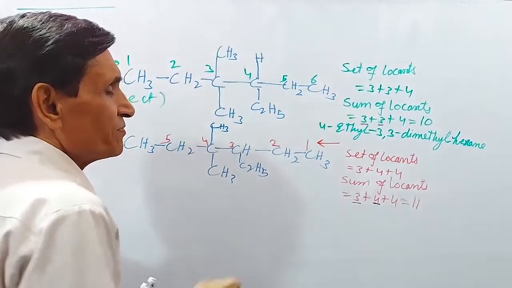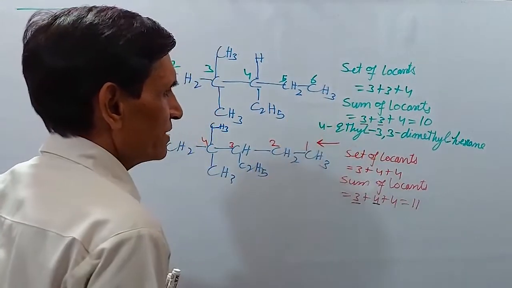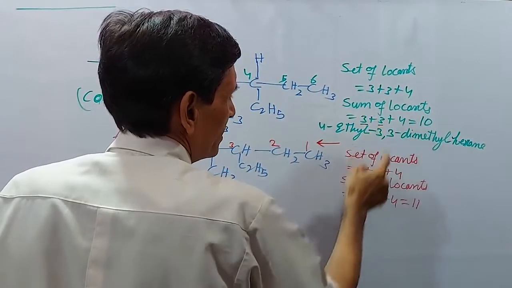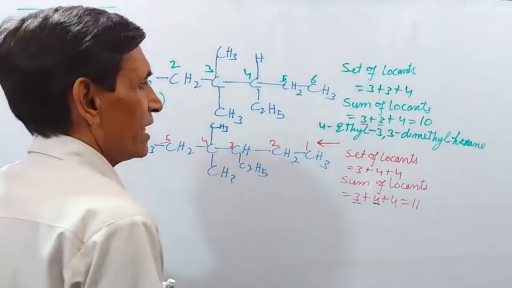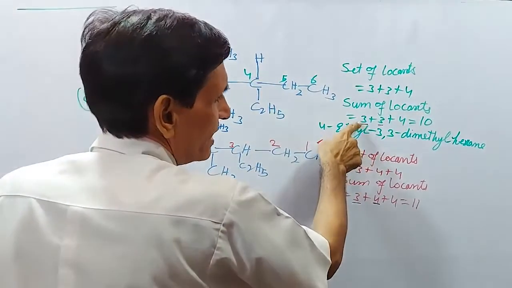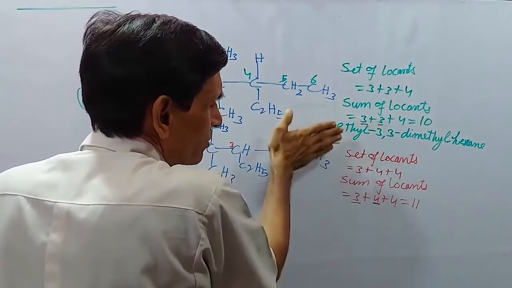Then I told you, if two sets of locants have the same number of terms, say 1, 2, 3 branches in this and 3 branches in this, then select that locant which has the lower number at the first point of difference.